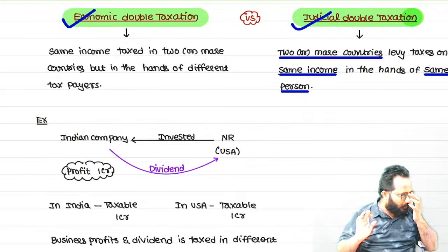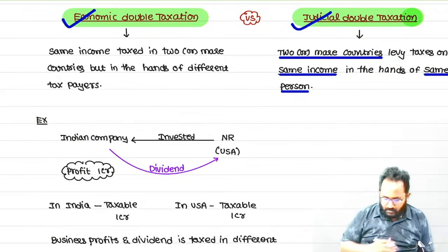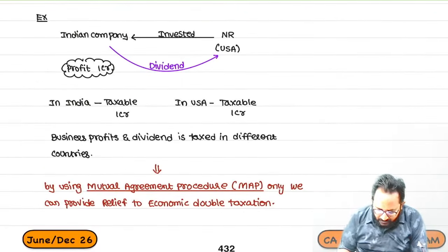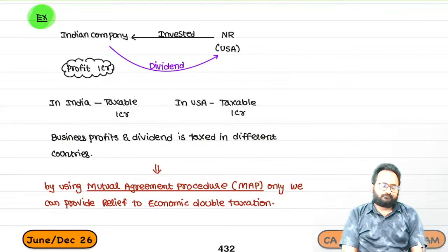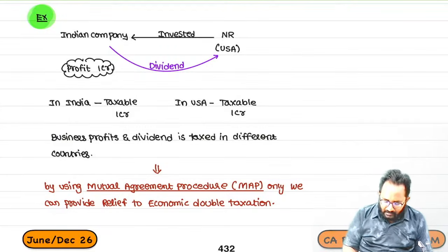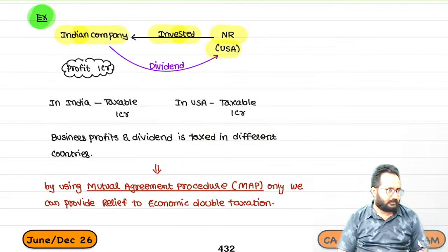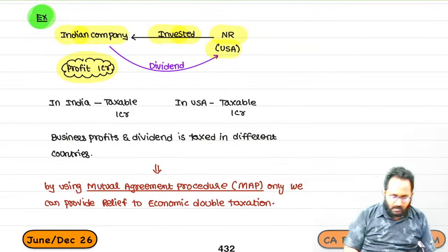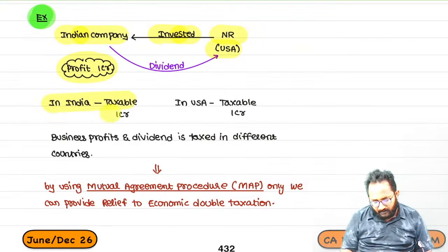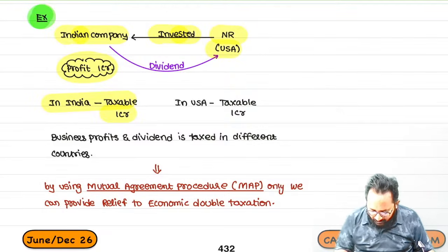Listen carefully. If you understand this, one MCQ is in your hand. In order to understand this, we have to read this example. An Indian company, in which non-residents have invested completely, earns a profit of 1 crore. Already in India we paid tax on the 1 crore, because your income is 1 crore in India.